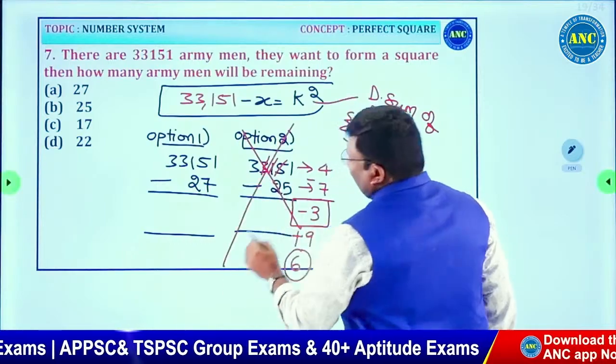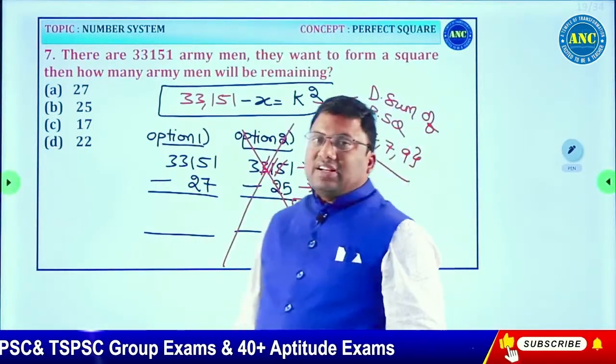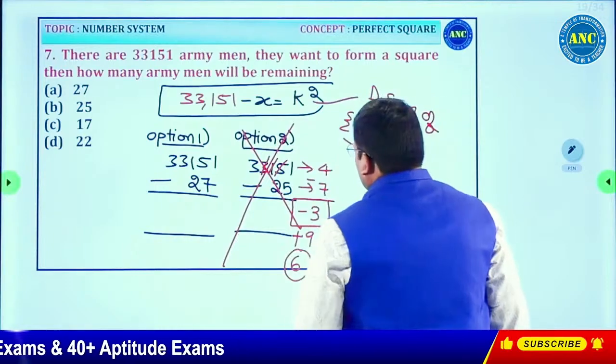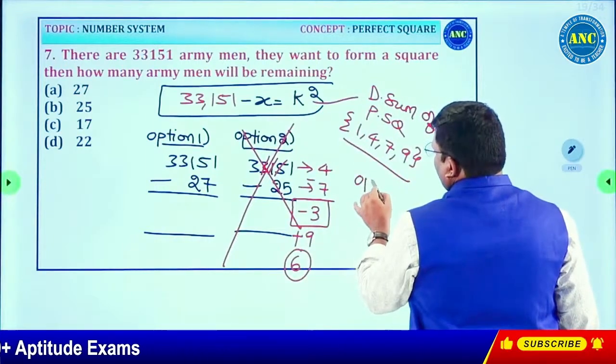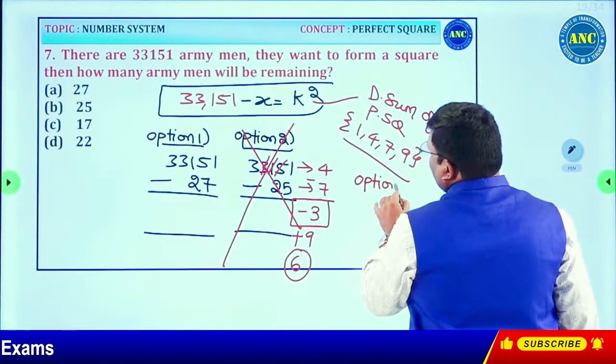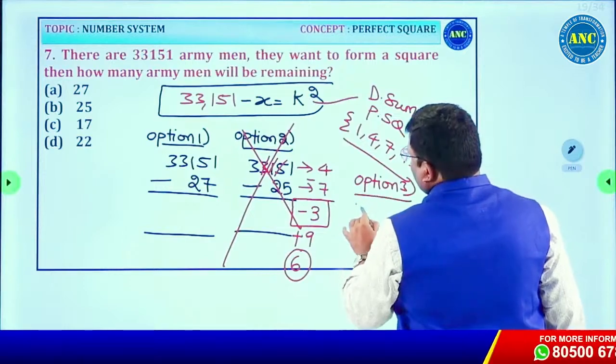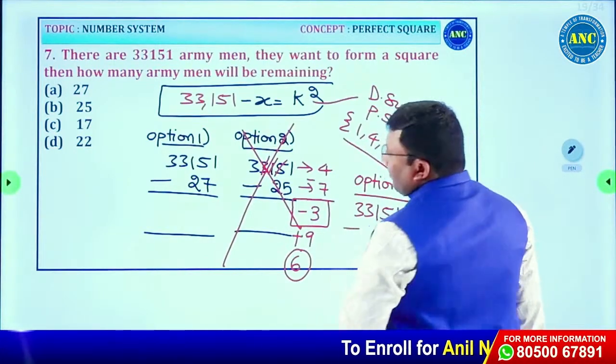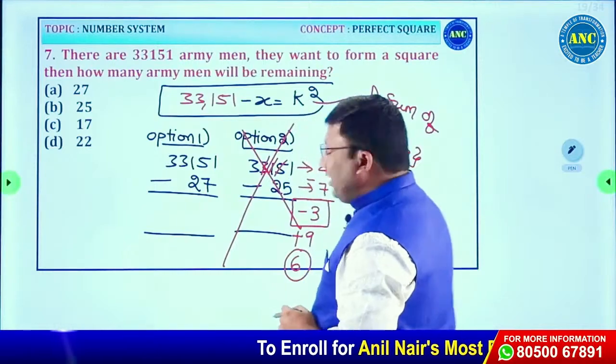If it is a perfect square, its digital sum will be 1, 4, 7 or 9. Not possible. Option 3: 33,151, and I am subtracting 17.